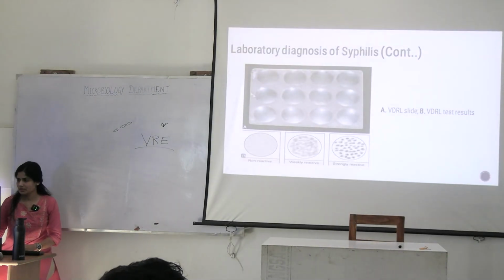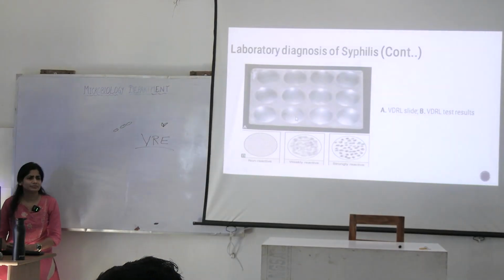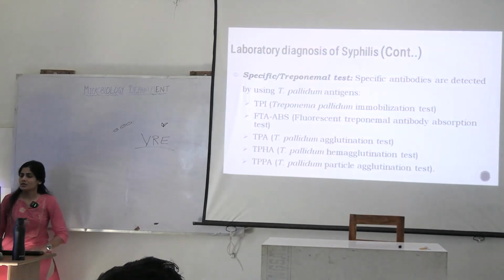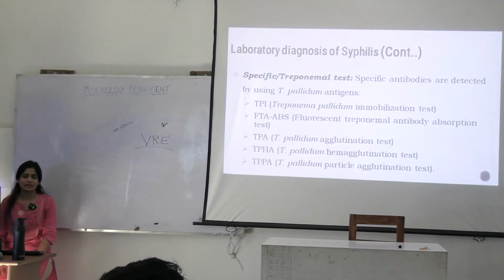This is how you see the VDRL and this is how you have to read the VDRL. This is non-reactive. This is weakly reactive. And where do you observe VDRL and RPR? Naked eyes, okay. And these are treponemal tests.